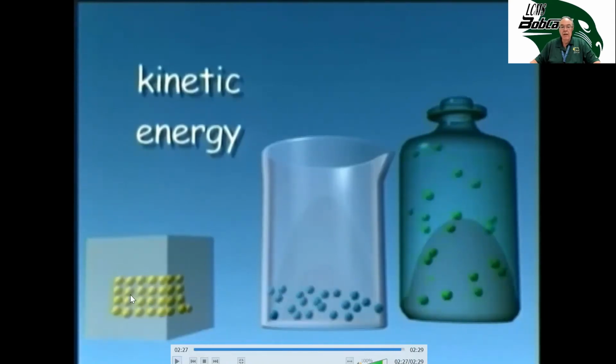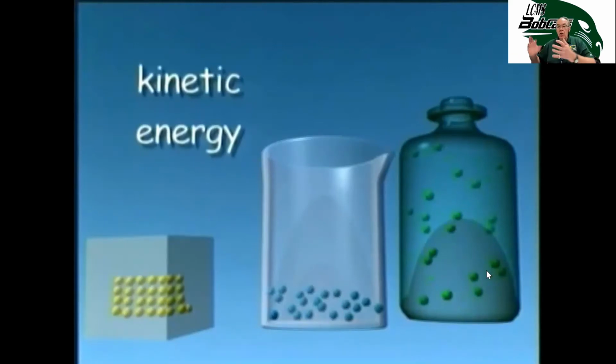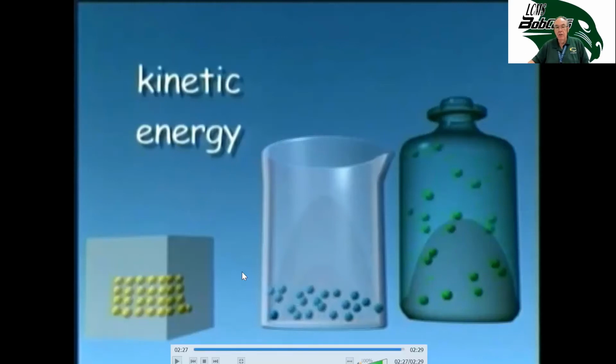So notice how the kinetic energy of the solids is the least. The particles are moving around the least. And in the liquid, they're moving around more. And finally, in the gas, they're moving around more. So when they strike the edge of the thermometer, the gas particles have more energy to transfer to the liquid in the thermometer. That causes those particles to gain energy. And when they gain energy, they move faster. And when they move faster, they take up more space and they expand up the thermometer. So when we say that it's measuring the average kinetic energy, which is temperature, that's what they're talking about.